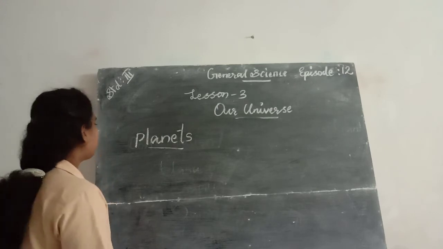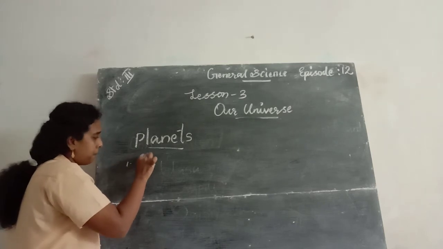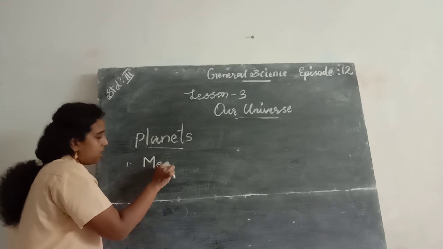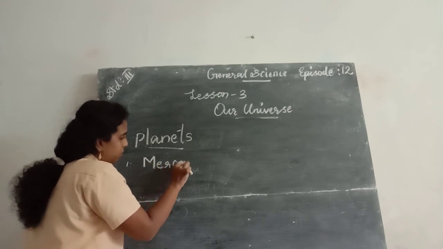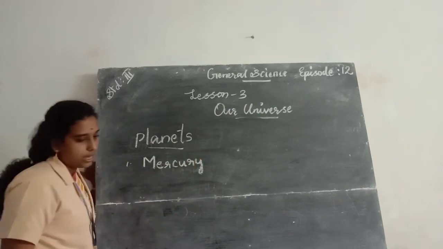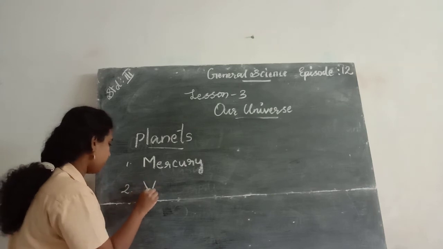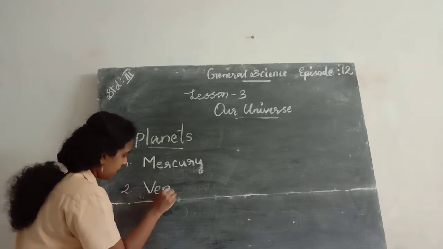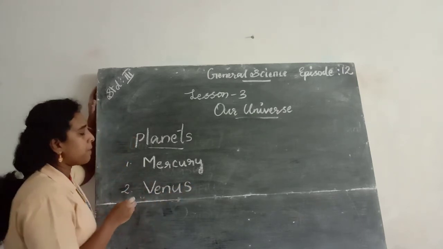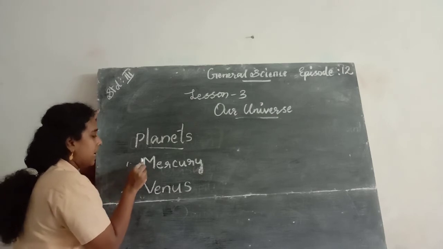Okay. Let us study. First one, Mercury. Mercury. Second one, Venus. Venus. So that is the spelling of Mercury and Venus. Okay. So the first planet is Mercury.